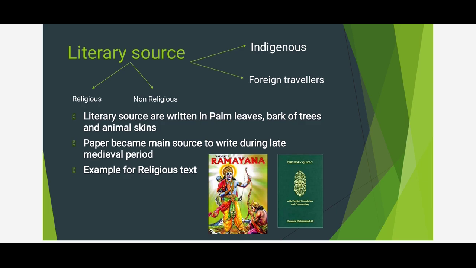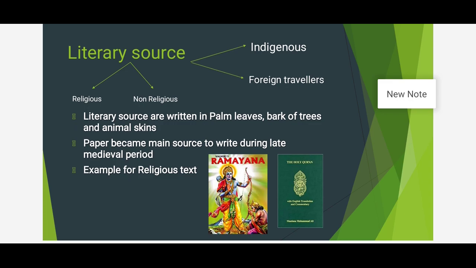Paper became the main source to write on during the later medieval period. Till then paper was not invented. You remember in the first session we studied early medieval and later medieval. For the first 500 years we used to write on palm leaves or bark of trees. In the later medieval period they invented paper and it became the chief writing material.